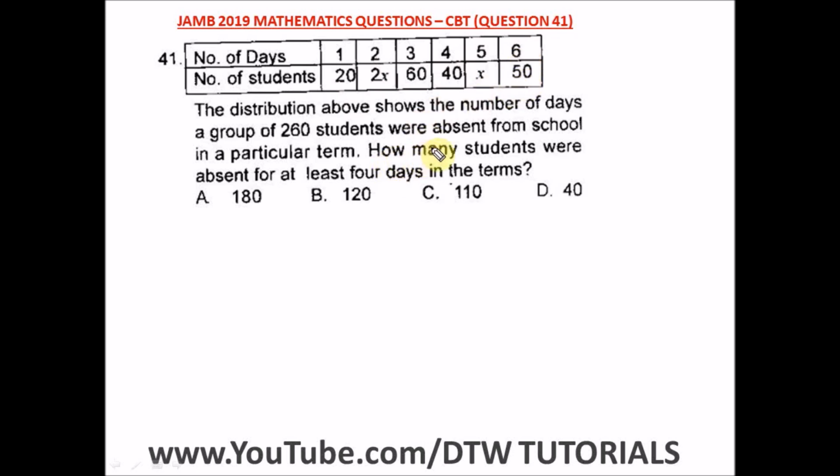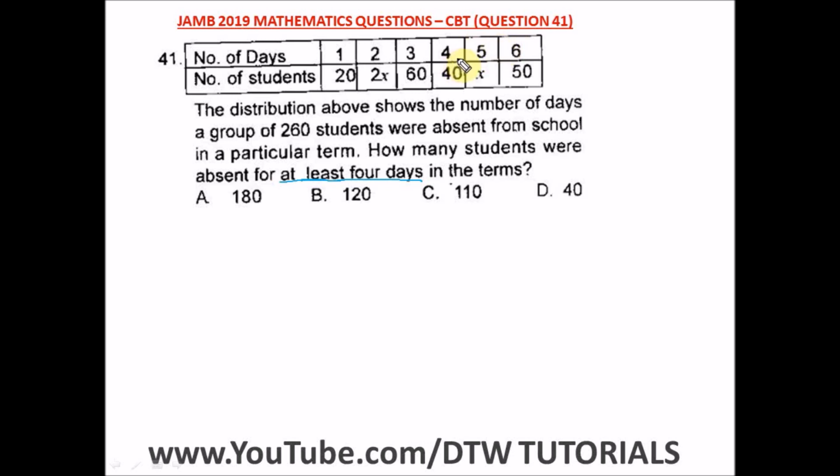The question says how many students were absent for at least 4 days in the term. At least 4 days in a term means that it won't be less than 4 days, but higher than 4 days.